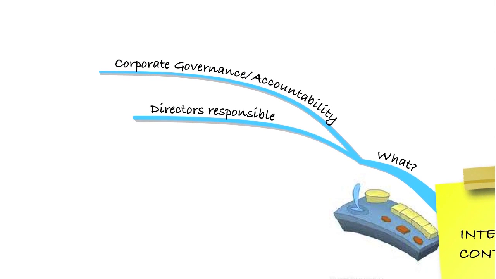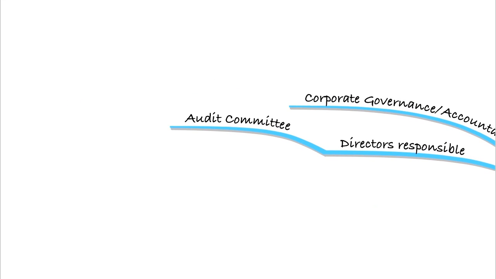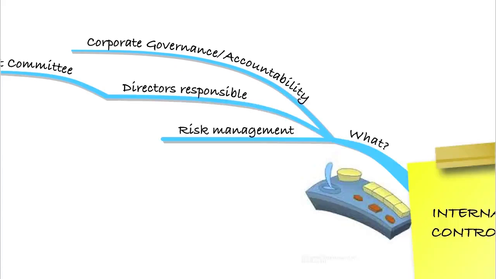So the directors are responsible for internal controls. Now, they're also responsible for setting up an audit committee. An audit committee will be made up of non-executive directors, and it will oversee the work of, for example, internal audit. And we'll be looking at that in more detail in a later lecture. So directors will set up an audit committee to oversee internal audit, but that doesn't take away from the fact that directors are responsible for internal controls. We're also going to look in detail in our later lectures at risk management within an organisation, because that's linked in with our internal controls system.